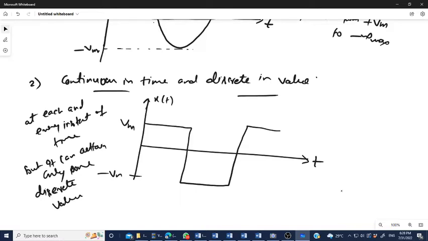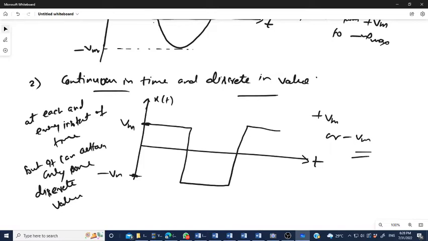Here you can see either the value is the positive maximum or the negative maximum, or at this point it is discontinuous. We'll discuss later why this is discontinuous. But from this figure, either the value is positive maximum or negative maximum, nothing else.